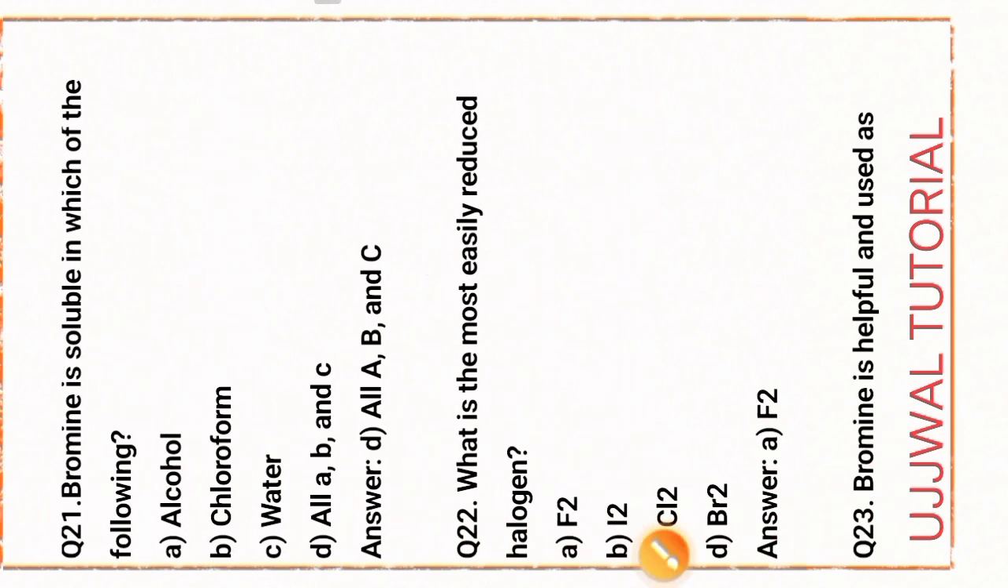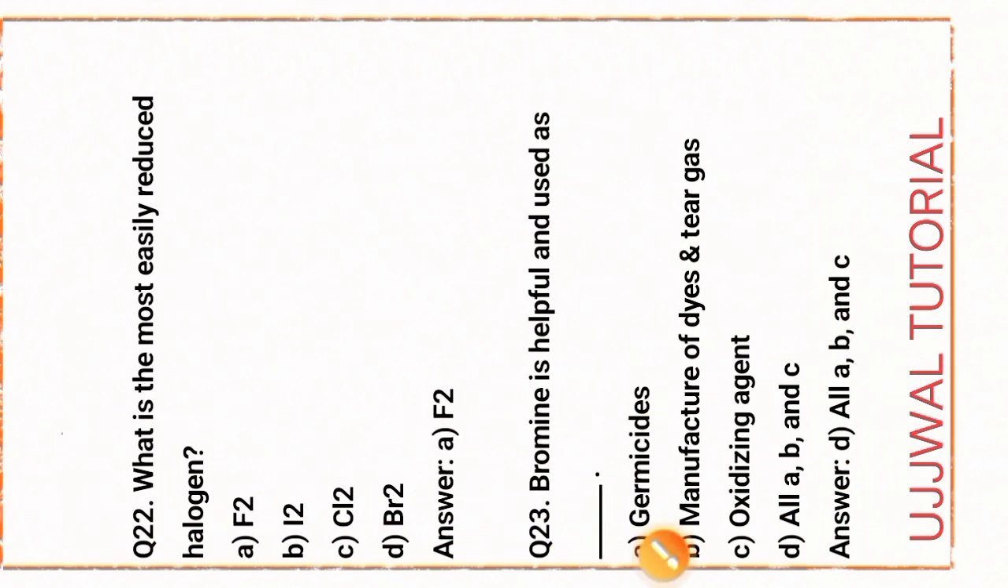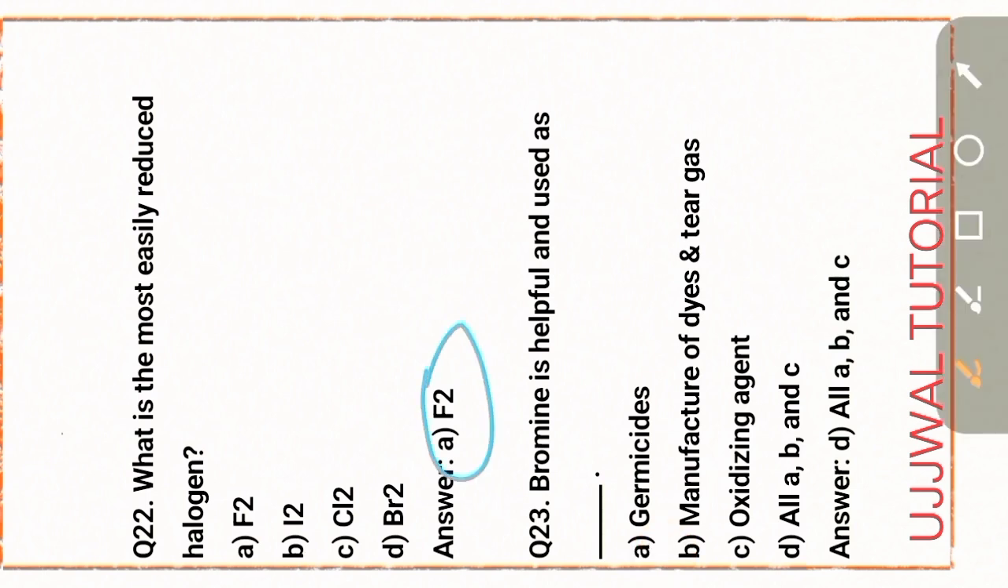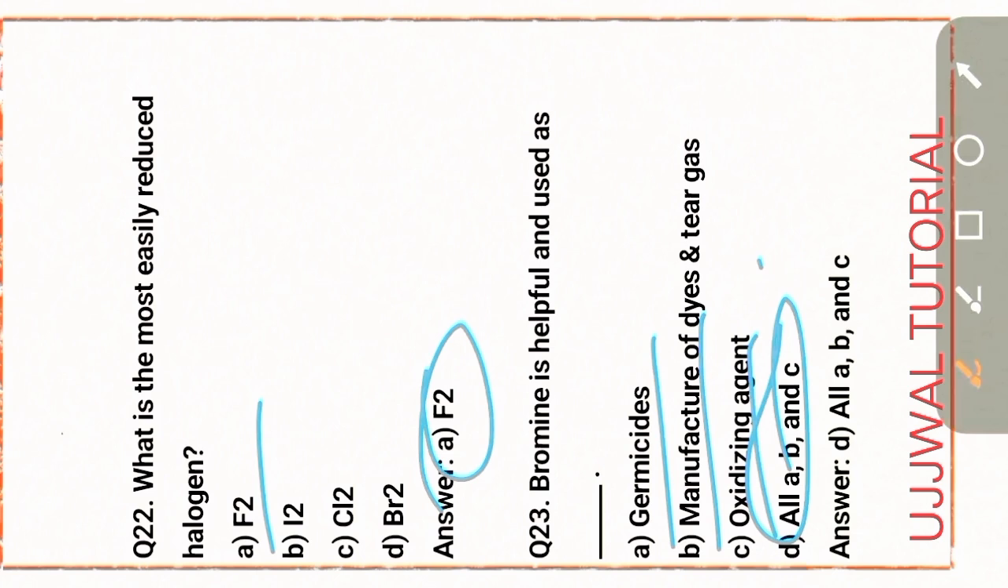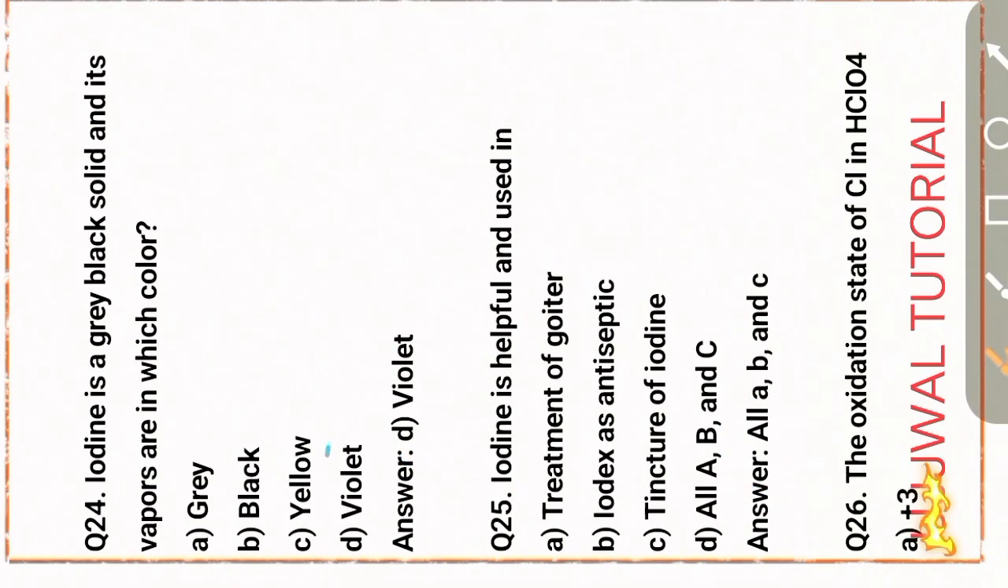Okay, next question, question number 22. What is the most easily reduced halogen? That is fluorine, F2. Option A is the right answer. Next question, question number 23. Bromine is useful, that is helpful, and used as options A, B, C. Option D is the right answer. That is manufacture of dye, tear gas, and oxidizing agent. Option D is the right answer.